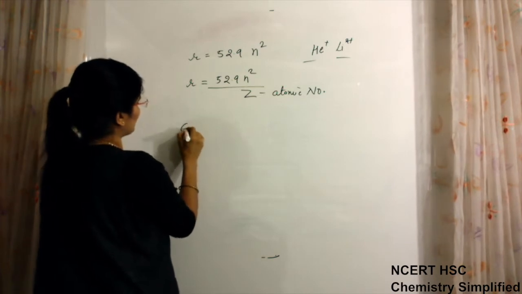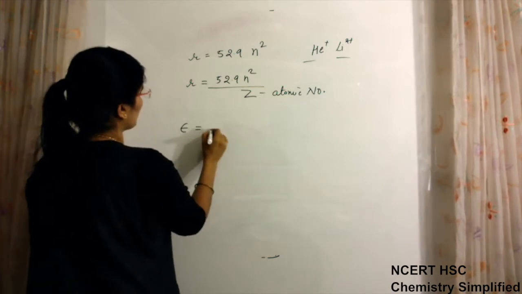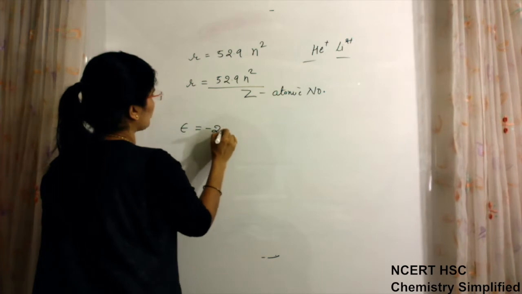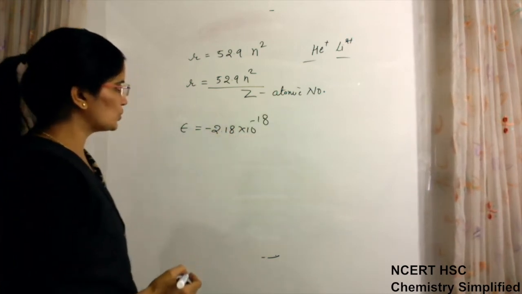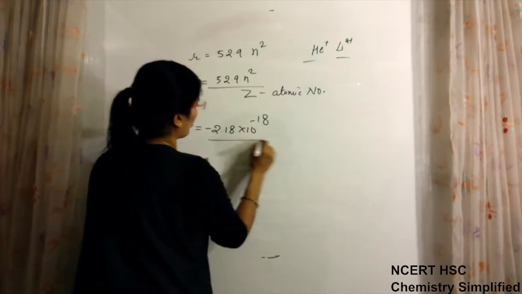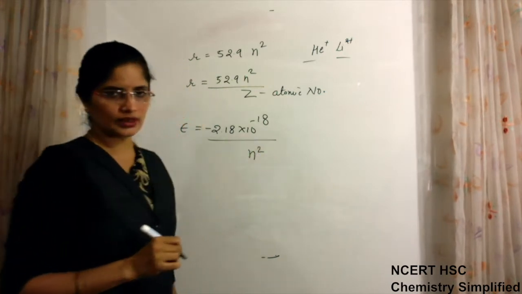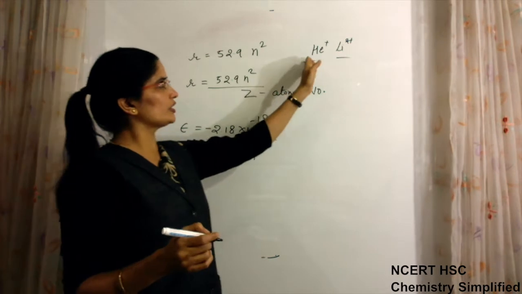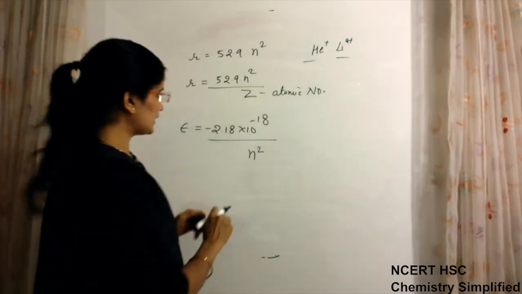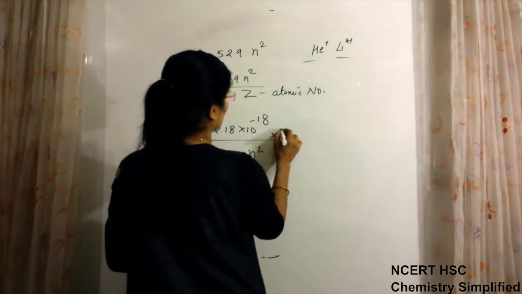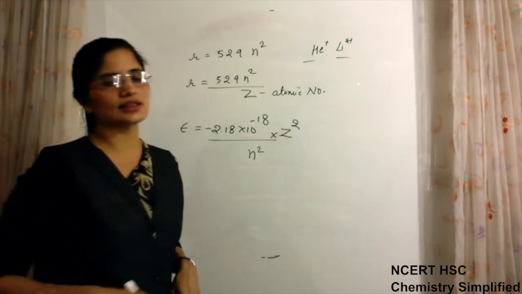Similarly, for energy we have E is equal to minus 2.18 into 10 to the power minus 18 joules per atom, upon n square. So if we have to calculate it for helium and lithium also, then it will be multiplied with Z square.